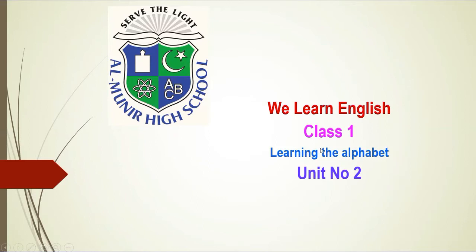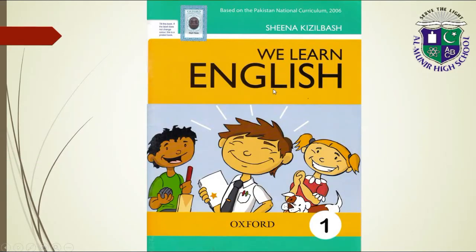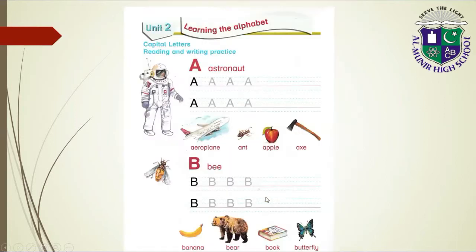Class 1, today we have unit number 2, learning the alphabet, from your book We Learn English by Oxford. Learning the alphabet, capital letters, reading and writing practice. You have to trace on these lines and write in clear lines.